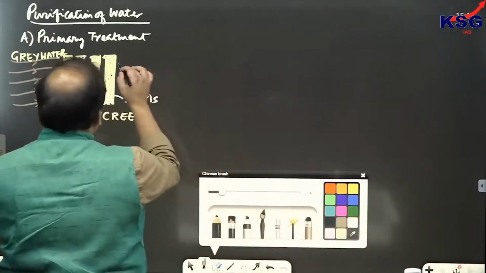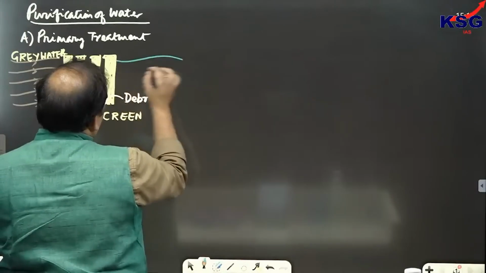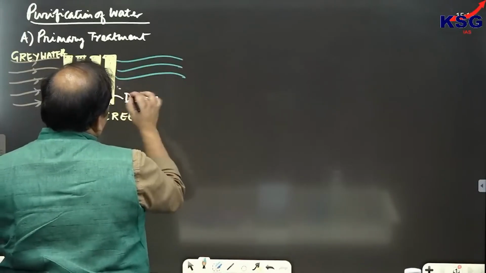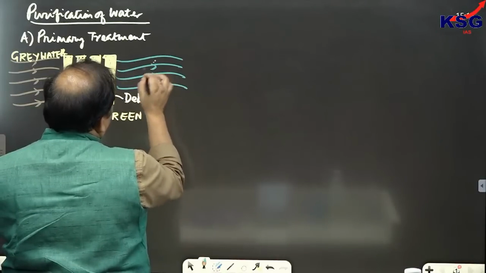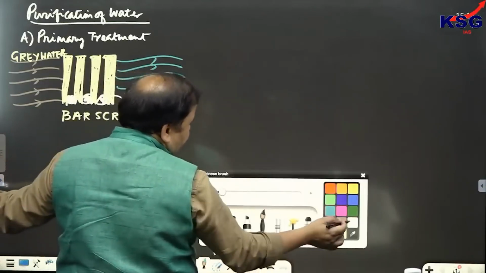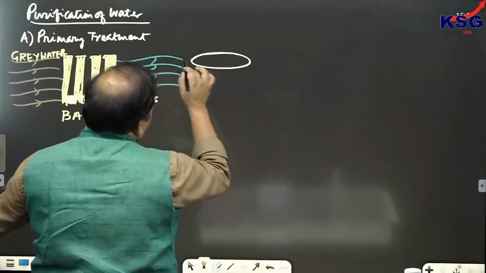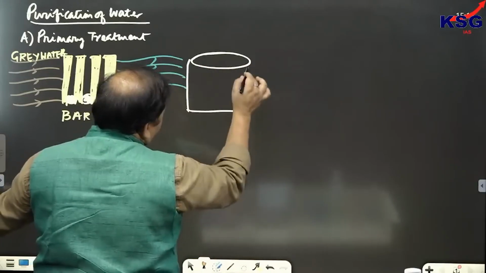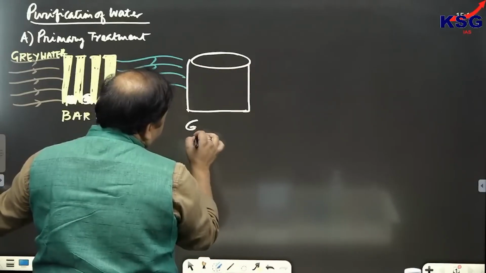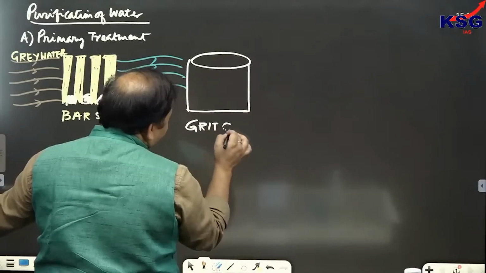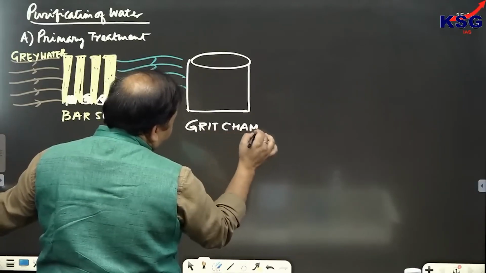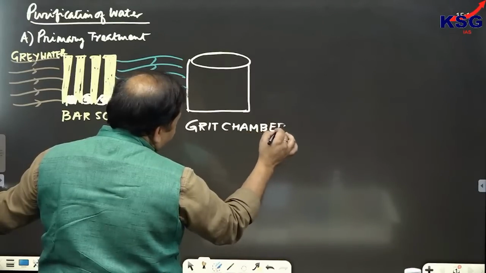Then this water would be passed through another chamber, and this chamber is called the grit chamber. Grit means कीचड़.